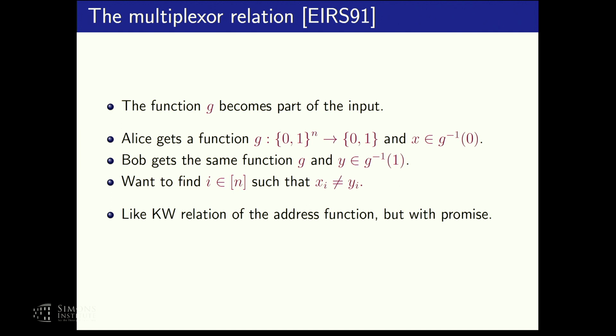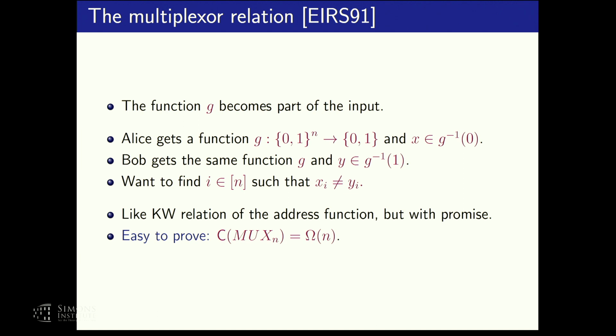Basically it is like the KW relation of the address function or the index function, except that we give the players this promise that they have the same function g, which is not the case in the usual KW relation of the address function. Now, we understand this multiplexor relation relatively well, and in particular we know how to prove that its communication complexity is linear. So we don't worry about that.